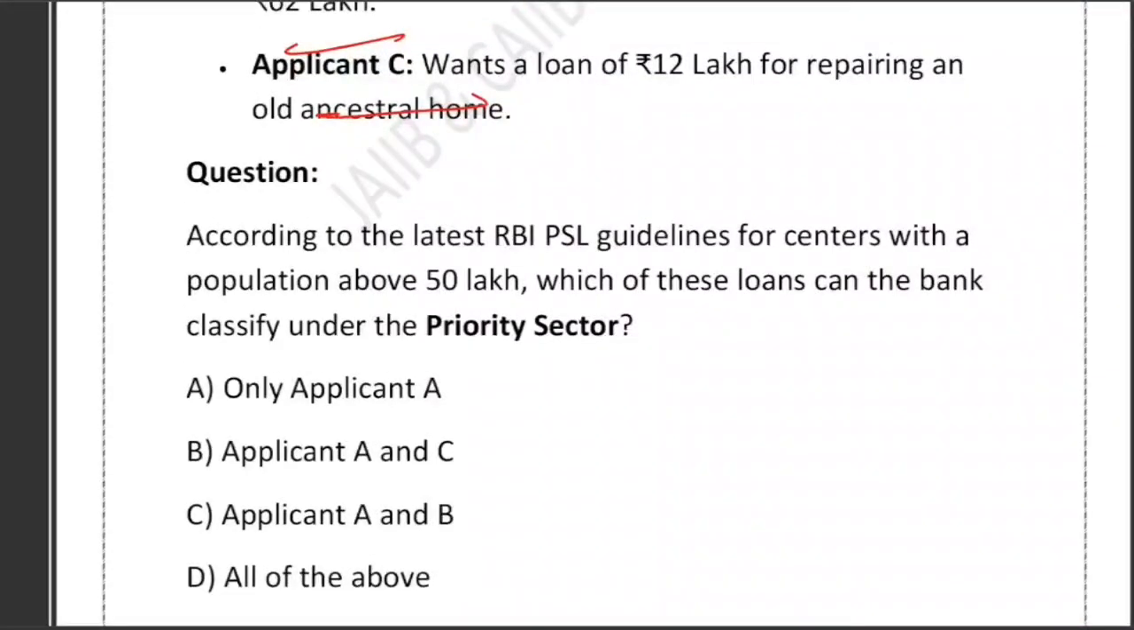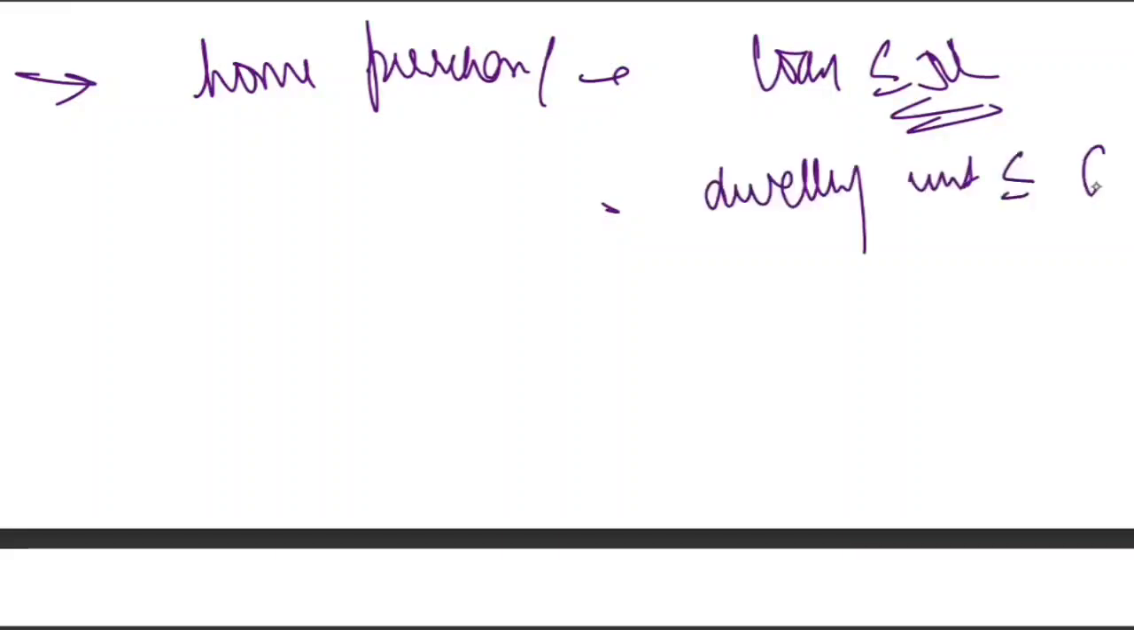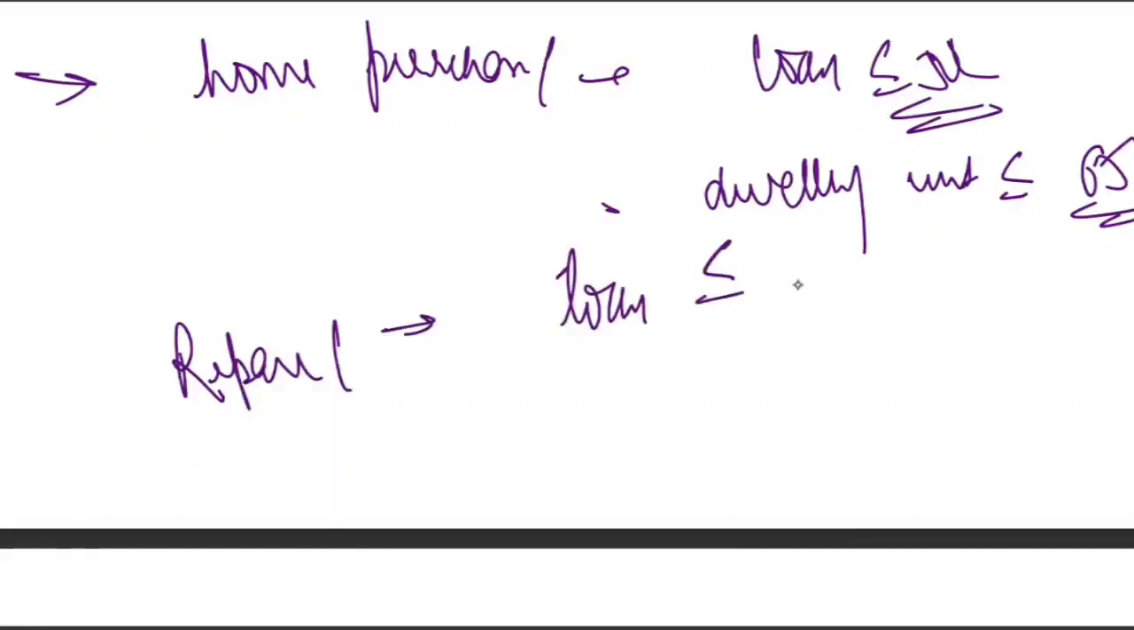Very good question. See, first of all, let me explain the rule. What does the rule say? RBI gives PSL status to a housing loan if, suppose, for home purchase or construction, the loan amount is less than 50 lakh and the total cost of the dwelling unit is less than or equal to 65 lakh. Earlier the limit was 63 lakh, but many banks still refer to 65 lakh. What about repair and renovation? For home purchase, loan should be less than 50 lakh and the dwelling unit less than 65 lakh. For repair and renovation, the loan amount should be a maximum of 15 lakh.